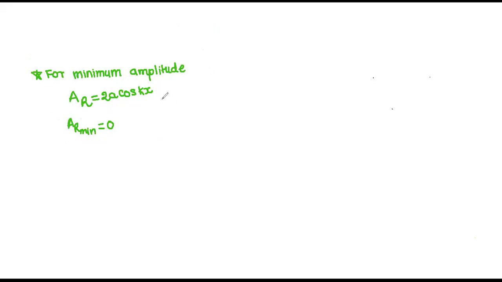Just listen. Now see, AR minimum is equal to 0. So when it is possible, for AR to become 0, cos kx should be how much? Tell me now. What should be the value of cos kx?